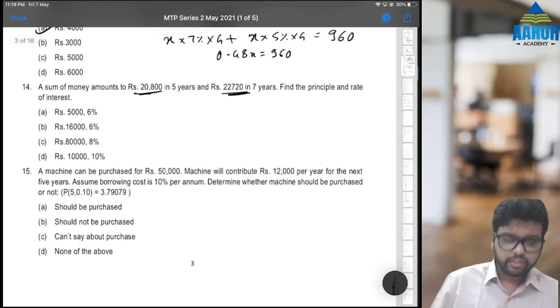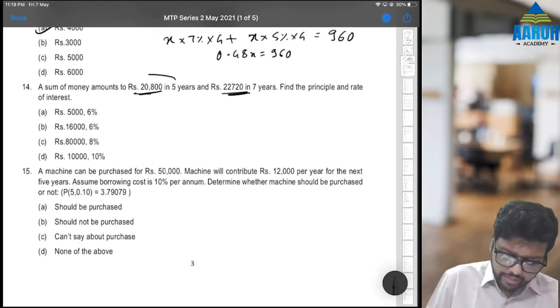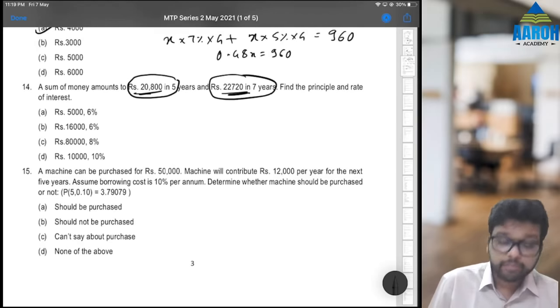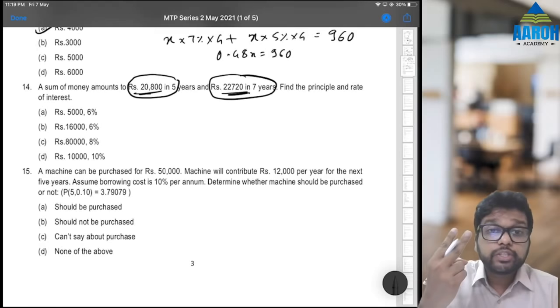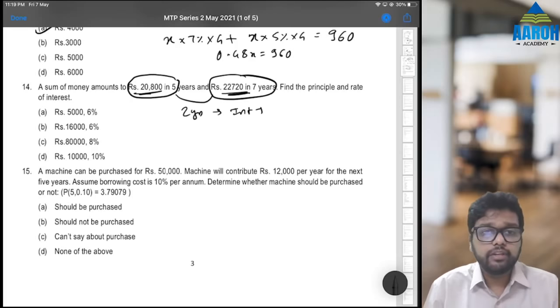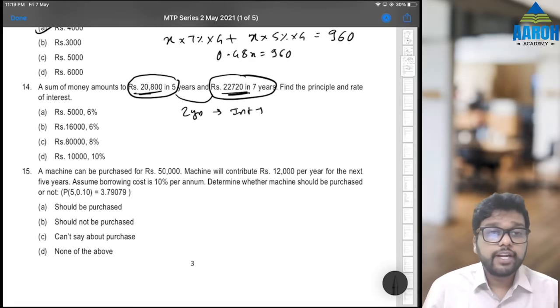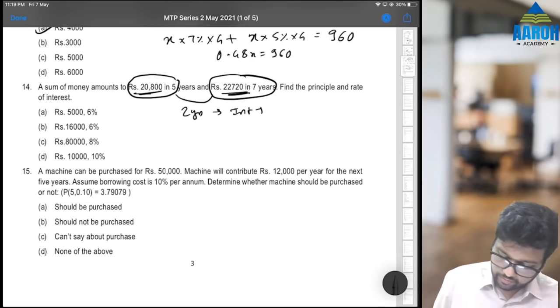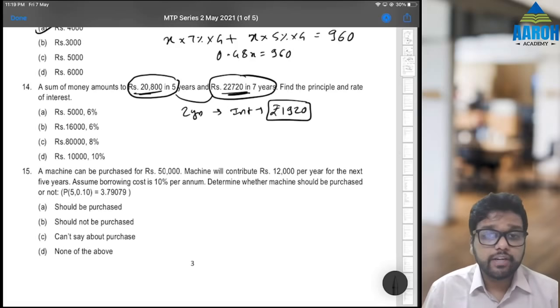Understand, in 5 years it becomes this much and in 7 years it becomes this much. That means the interest for a gap of 2 years will be how much? The interest for 2 years will be 22,720 minus 20,800. That is 1920 rupees. Check. 2 years' interest is 1920 rupees.